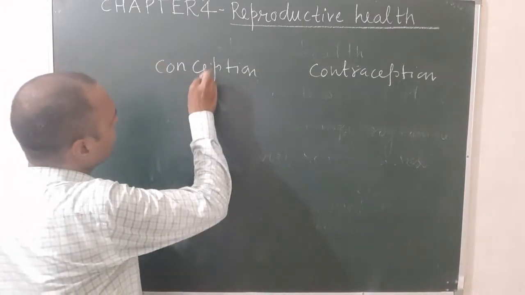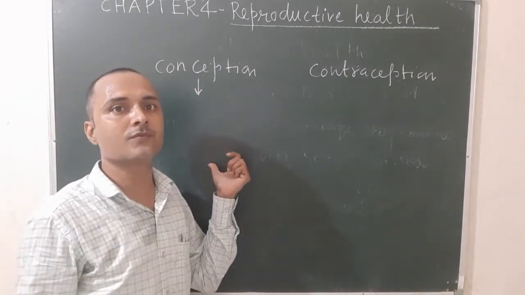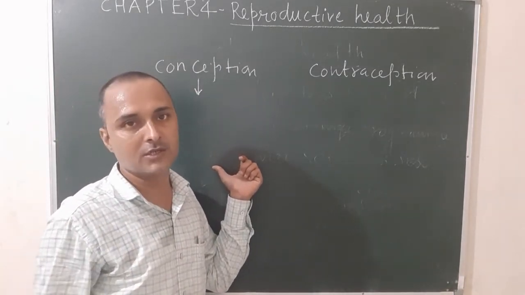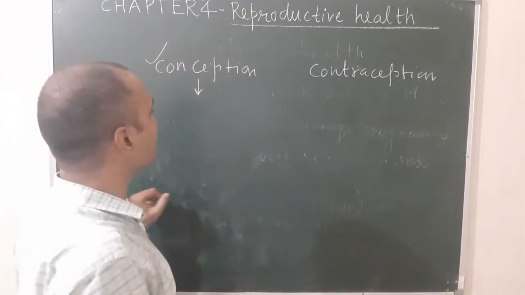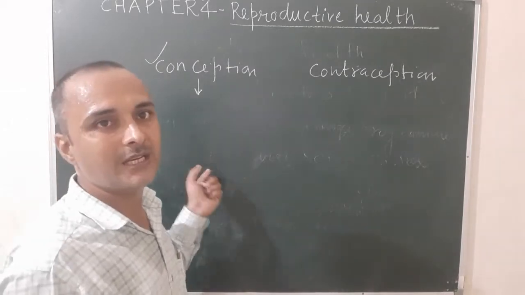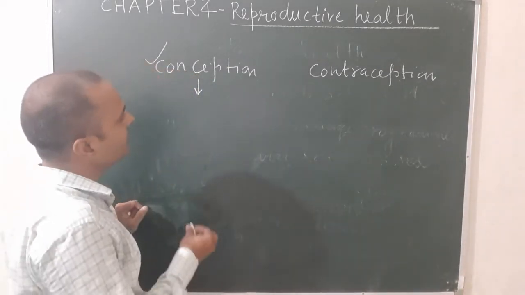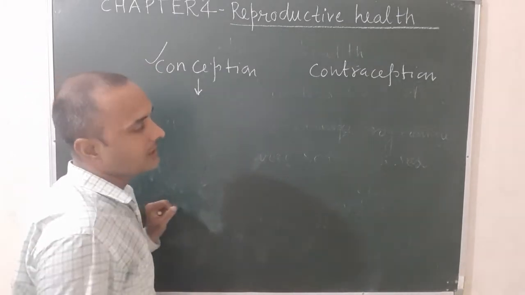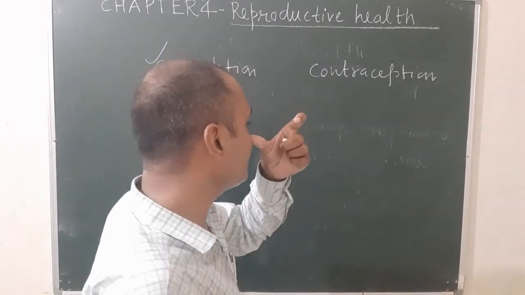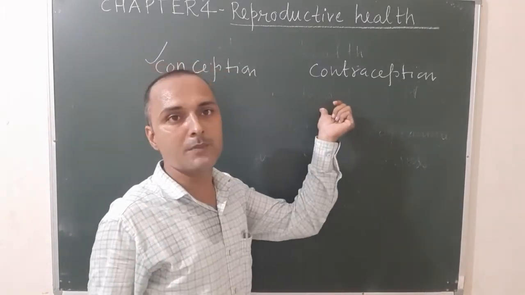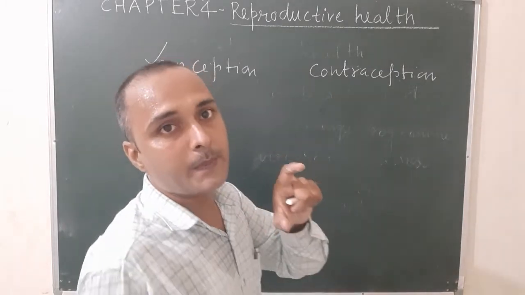What is conception? The various methods which promote fertilization of male and female gametes are known as conception. So the various methods by which male and female gametes easily fuse to form a zygote and develop a new young one, that is known as conception. And what do you mean by the term contraception? The various methods that prevent the fusion of male and female gametes and prevent pregnancy are known as contraception.